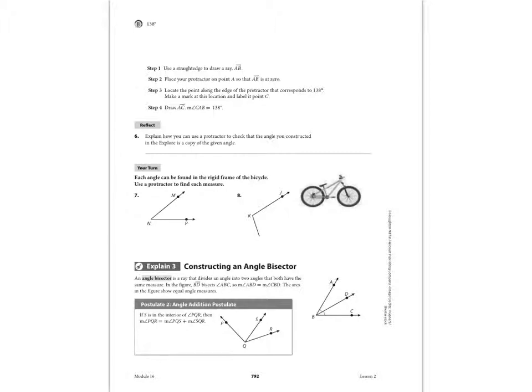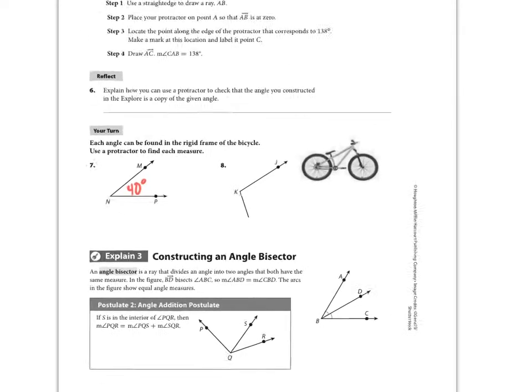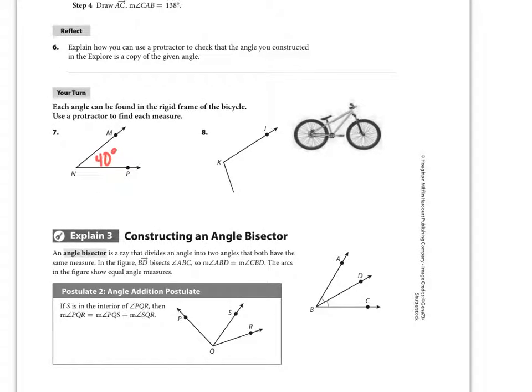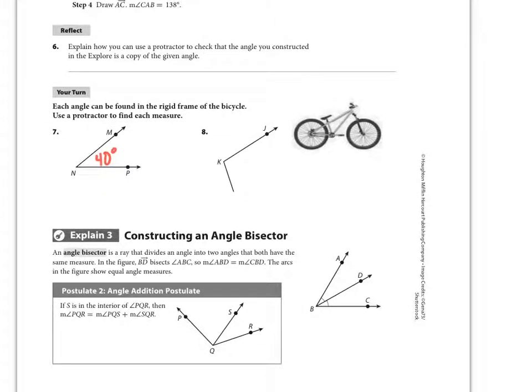For number 7, I'm getting about 40 degrees. It's okay if it's a little bit off, because measurement always involves some sort of human error sometimes, so that's okay. For number 8, I'm getting about 104 degrees. If you're getting a little bit more or a little bit less than that, if it's off by 1 or 2 degrees, I'm not going to worry a whole lot. Just know how to use a protractor.